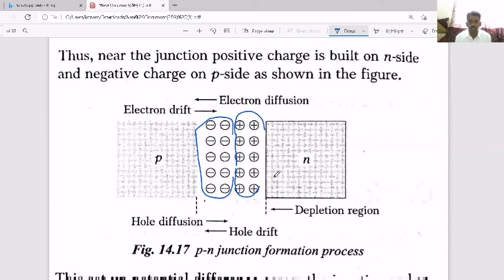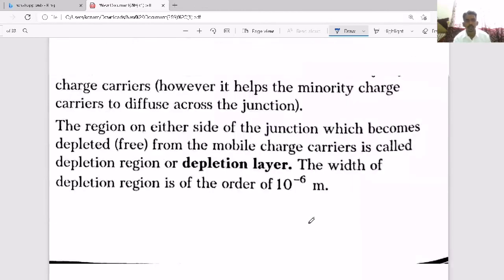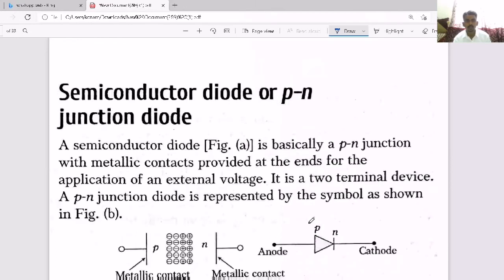But to flow some current through the junction diode, we have to use an external source. Why? Because across the depletion region there is a potential difference created, and we have to apply an external potential to overcome it. That we call the barrier potential. For that we connect them in either forward bias or reverse bias.